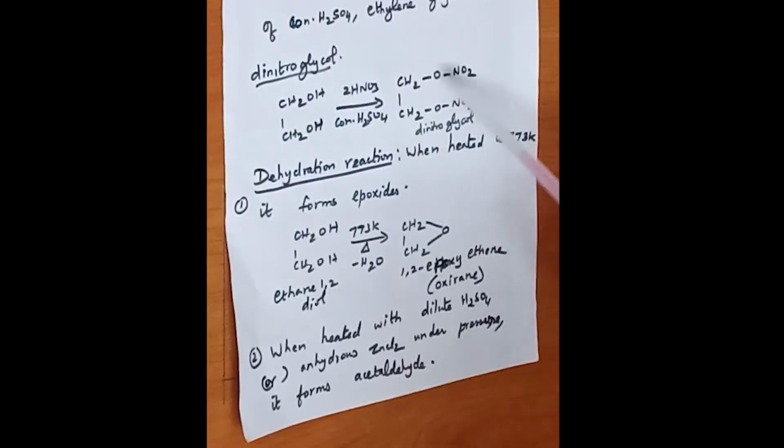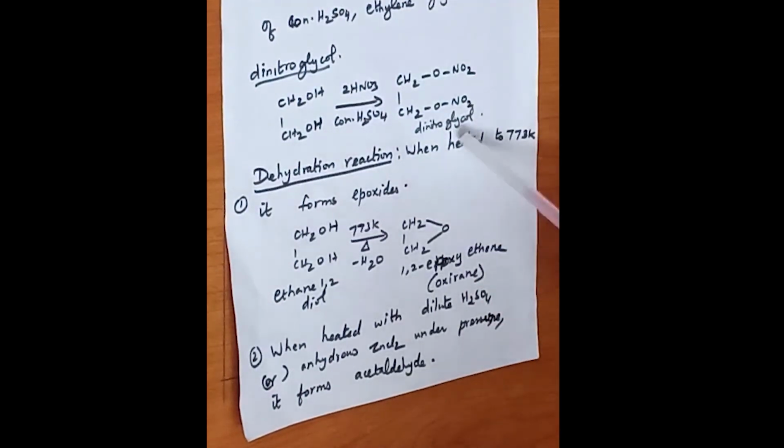Important reactions of ethylene glycol you have to go through. So ethylene glycol, CH2OH-CH2OH, on treatment with nitrating mixture, which is a mixture of nitric acid and sulfuric acid, we get dinitroglycol. So hydrogen atom is replaced by NO2 group. That is dinitroglycol.